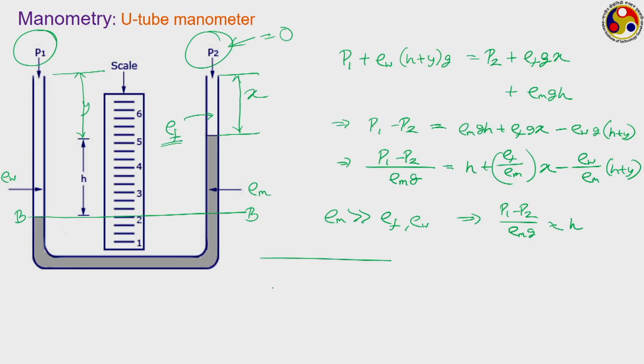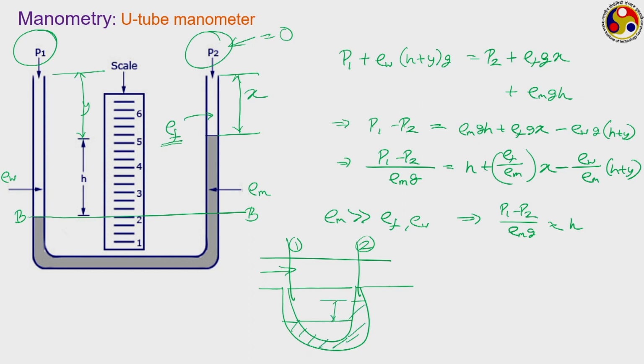Think about a flow stream through which some fluid is flowing from one location to another, and we want to get the pressure difference between these two locations. So, this is our location 1, this is our location 2. Then we can easily connect a manometer between these two locations and accordingly get a reading. It may be possible that this is the manometric fluid which is showing an elevation difference of h, and on top of the fluid we have this x that is left.